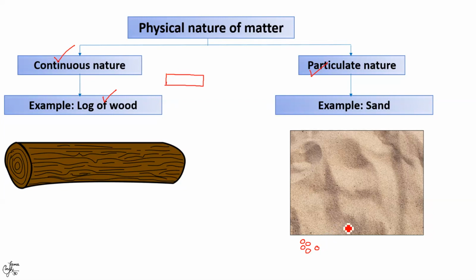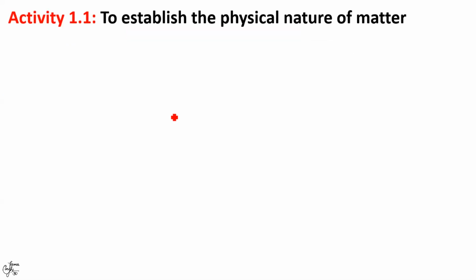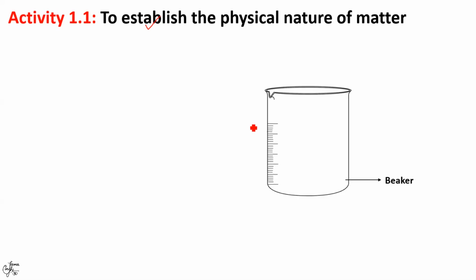Now let us understand the exact nature of matter, whether continuous or particulate, with the help of a simple activity. In fact, you can easily perform this activity at home. The activity is to establish the physical nature of matter. For this, we take a glass, preferably transparent, and fill half of it with water. In laboratory, you can take a glass beaker and fill it with water. Next, we mark the level of water with the help of a marker.